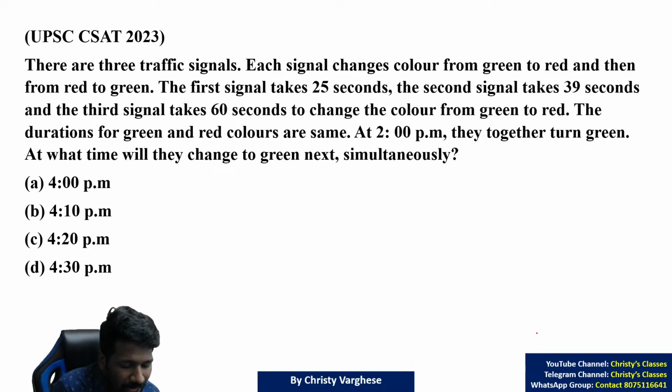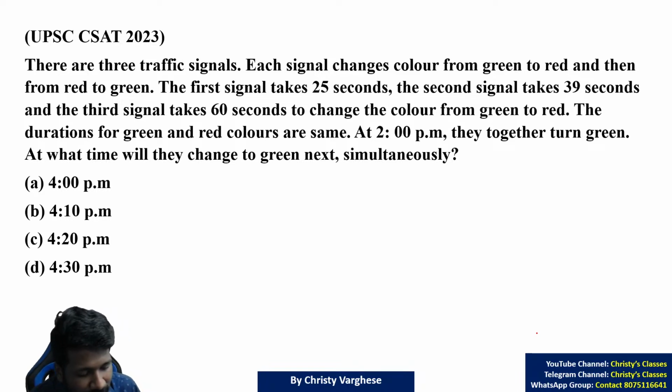This chapter is speed, distance, time. In some questions, there is no speed involved, there is no distance involved, only time may be involved. Or in some questions, only distance will be involved. In some questions, only speed will be involved. In the same way, this question is a question where only time is involved.